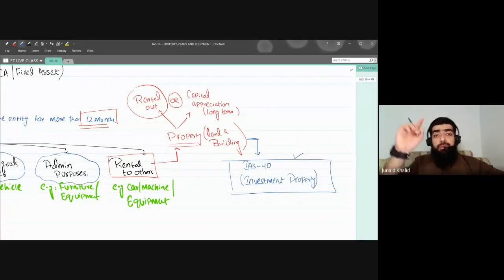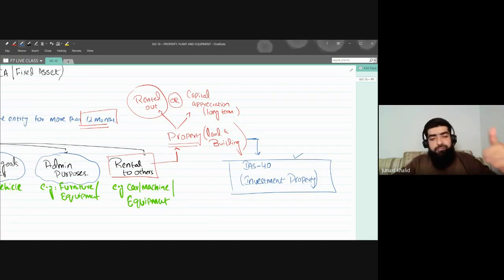And once we move on to IAS 40, you will see that there will be multiple rules and regulations that will be adopted from IAS 16. So if you have a good grip on IAS 16, you will ace it and have a very good grip on IAS 40 as well.